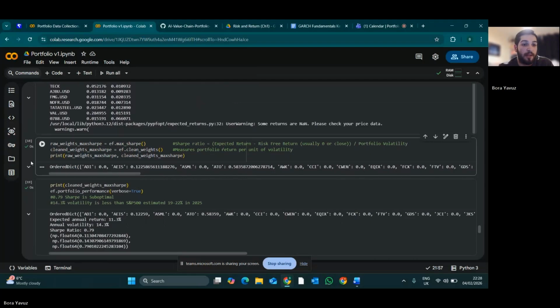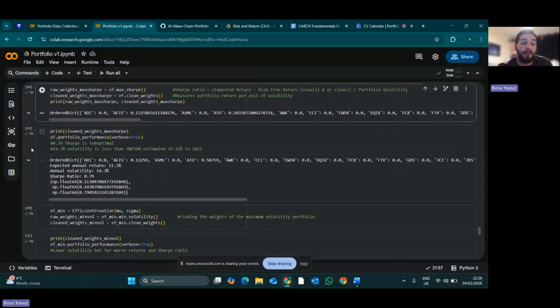However, once I printed out the max Sharpe portfolio performance, I got some better, more in-depth statistics. The expected annual return was 11.3%. The annual volatility was considerably less than what the S&P 500 was estimated to be in 2025, which is ideal for my investors as they are looking for a low risk portfolio. The Sharpe ratio is suboptimal, or below 1. However, the return is not something I'm aiming to maximize in this portfolio. So these results I'm pretty happy with.